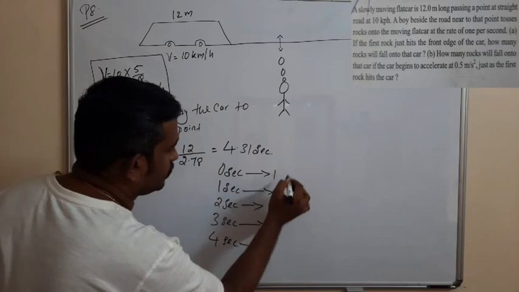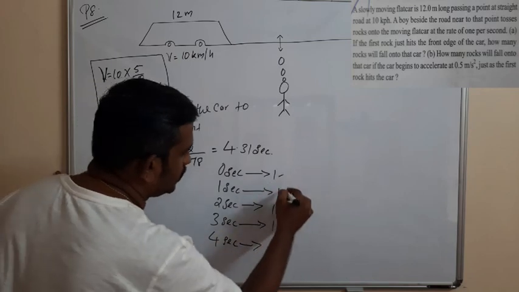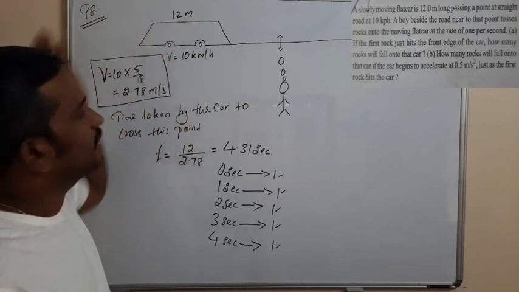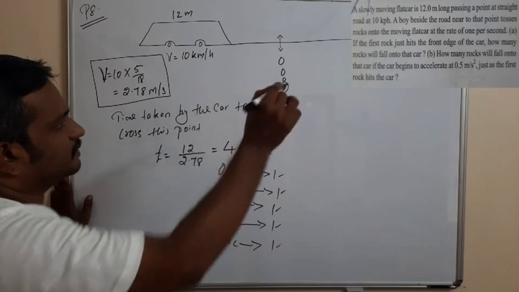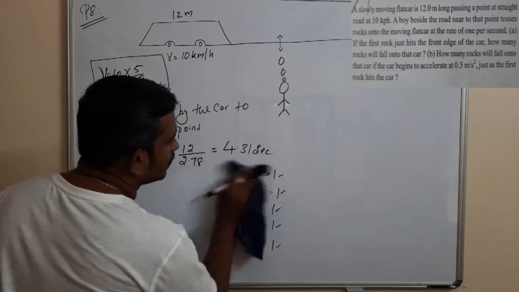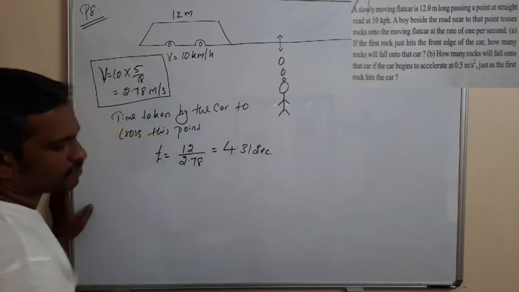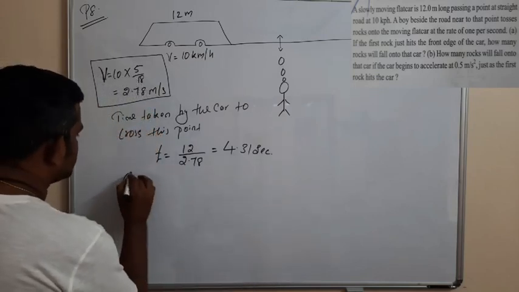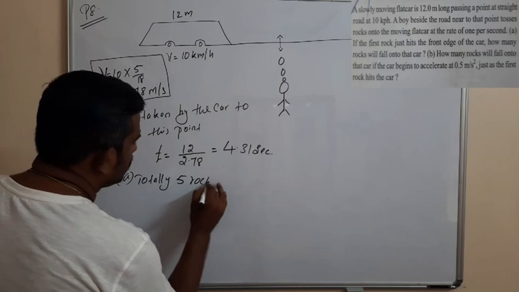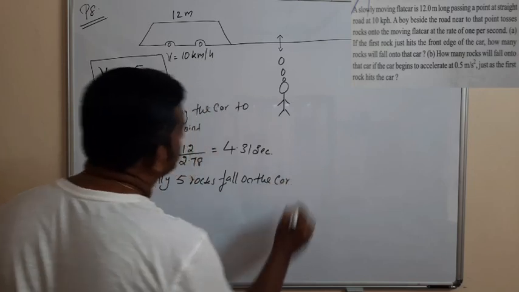So from the 0th second to the 4th second: 1, 2, 3, 4, 5. So totally 5 rocks fall on the car when the car crosses the point. So that is the answer. That is the A part answer: 5 rocks fall on the car.